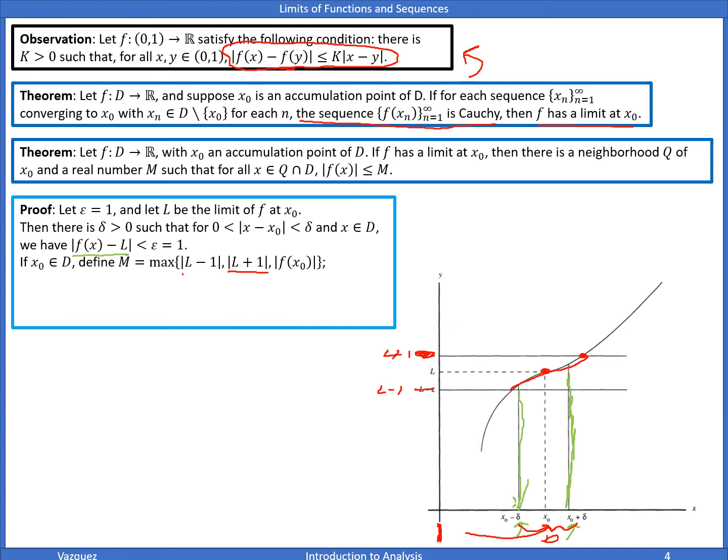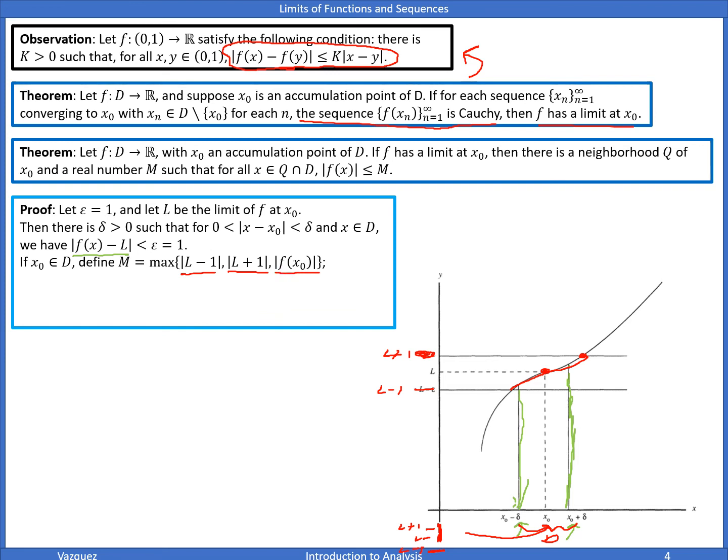Okay, let's go to the negative y values. Well then, this should be L plus 1, let's say, and this is L, and then down here would be L minus 1. Well, the least is L minus 1, but because we're taking the absolute value, that'd be the greatest, so that's when we would set the max equal to L minus 1.